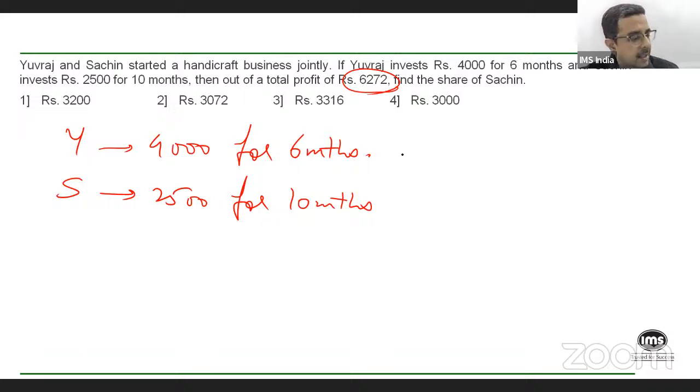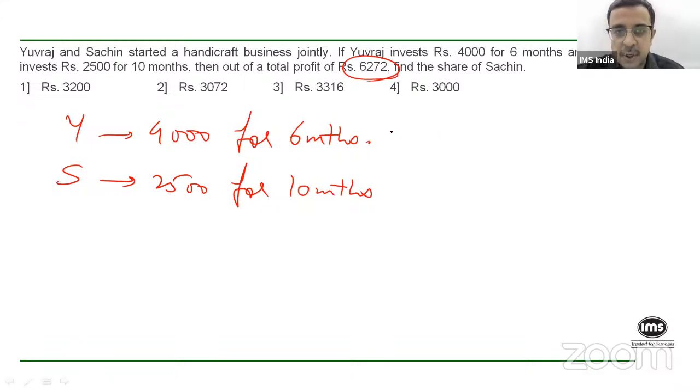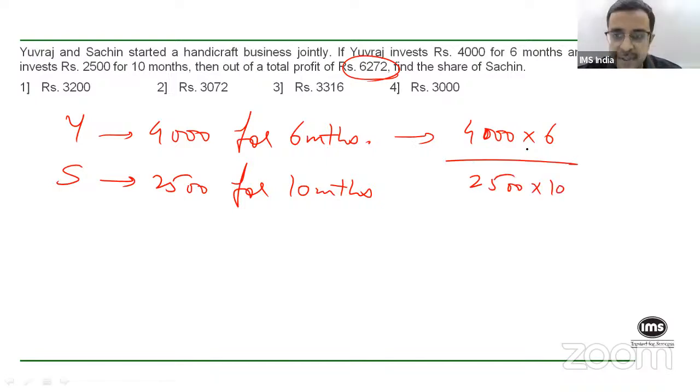Right, very simple, isn't it? In partnership, where the investment as well as the time period is different, you need to basically multiply the two to arrive at the respective ratio, correct? So, for Yuvraj, it will be 4,000 into 6. For Sachin, it will be 2,500 into 10. This will give you the ratio, and of course, you can then simplify whatever you can. So you get basically 24 is to 25. Am I right?